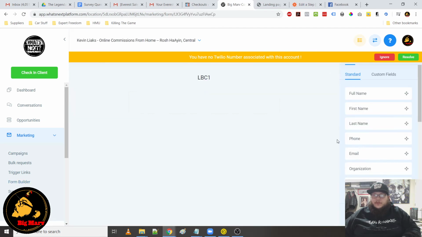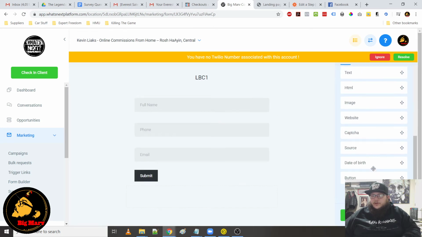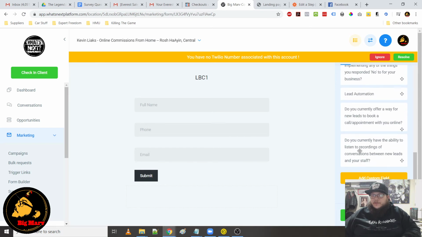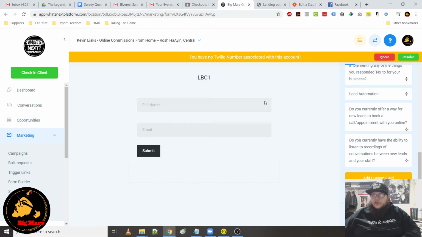You would edit this form. So if you wanted their name, their phone number, their address, anything that you wanted, you can even go to custom fields, create custom fields, and get those custom fields webhooked over. It is completely up to you what fields. All of these fields will move over in a webhook.